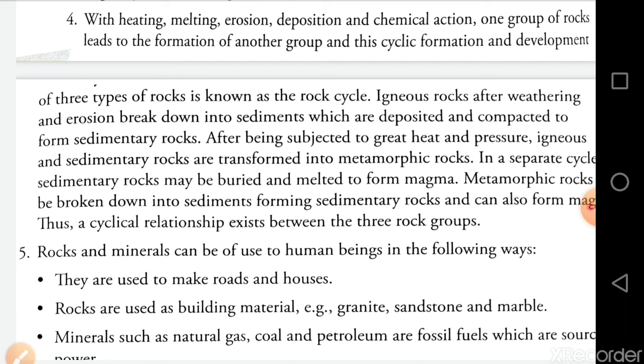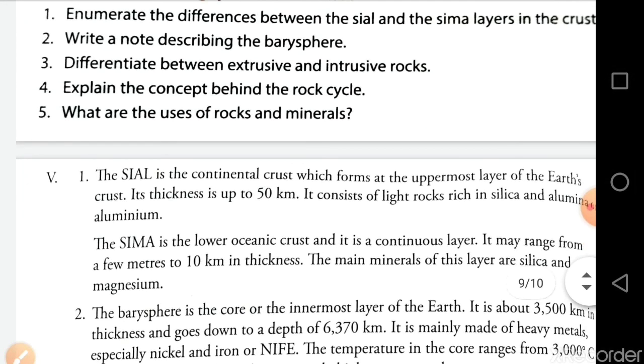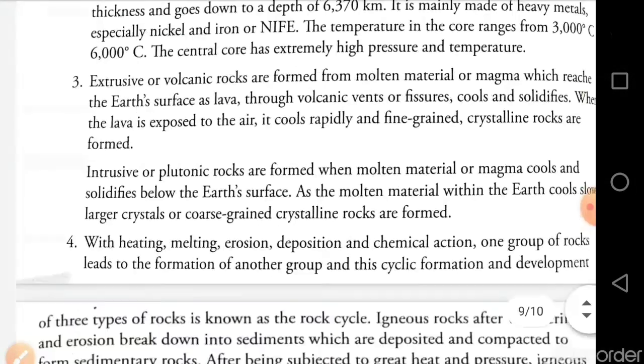Now come to question number 5. What are the uses of rocks and minerals? अब इनकी क्या uses है rocks and minerals की? तो we can see that rocks and minerals can be used by human beings in the following ways.